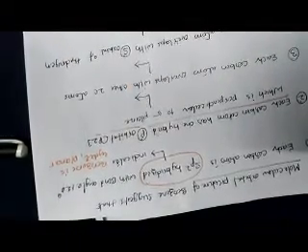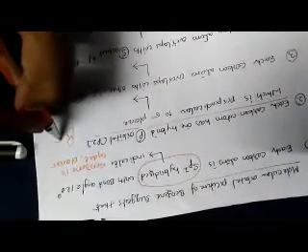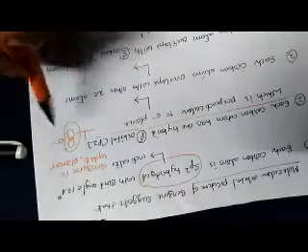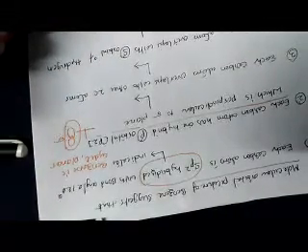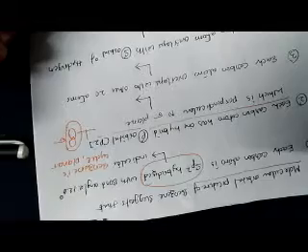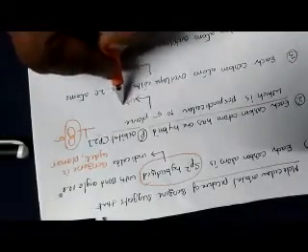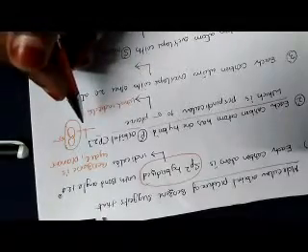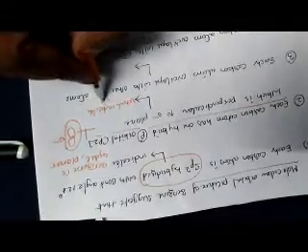Such that all pi bonds are perpendicular to the sigma bonds, which indicates electron delocalization.